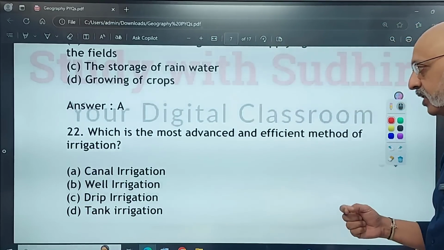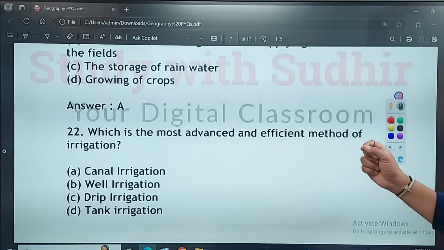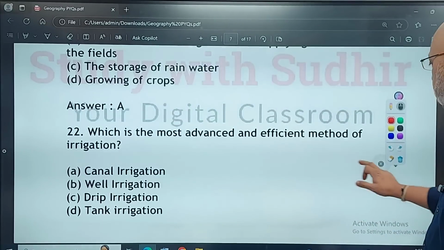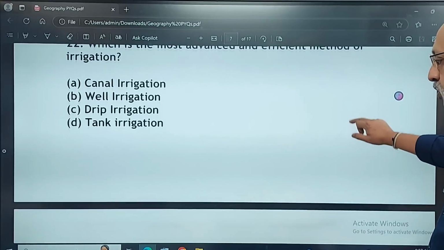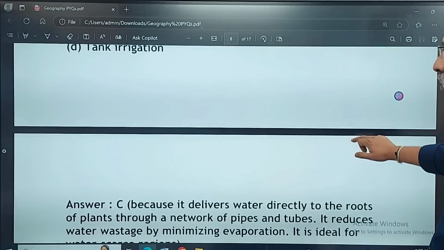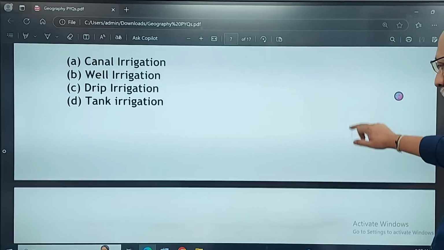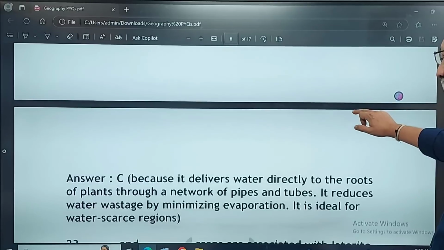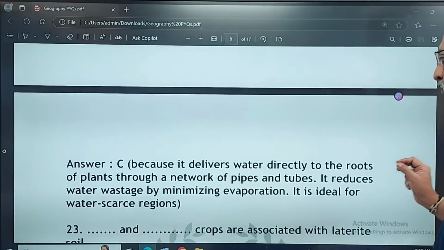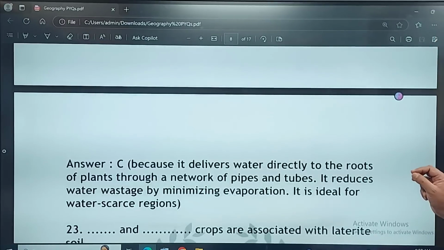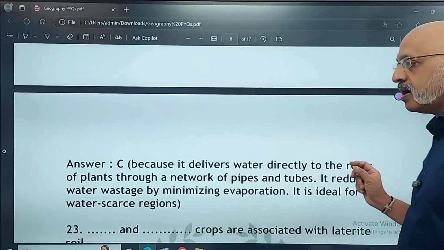So whether it is canal irrigation, drip irrigation, or tank irrigation, the correct answer to this would be drip irrigation. No, C, sorry. Drip irrigation. Because it delivers water directly to the roots of plants through a network of pipes and tubes, it reduces water wastage by minimizing evaporation. It's ideal for water scarce regions.